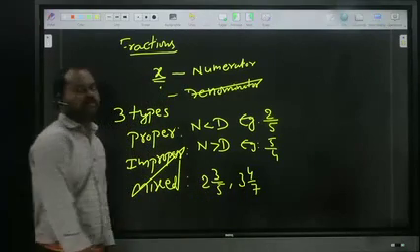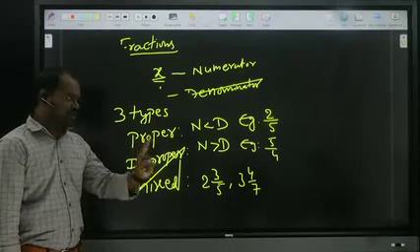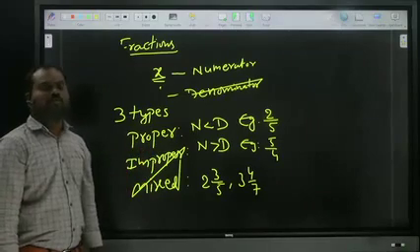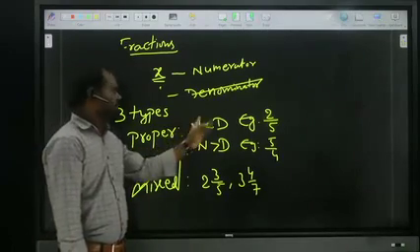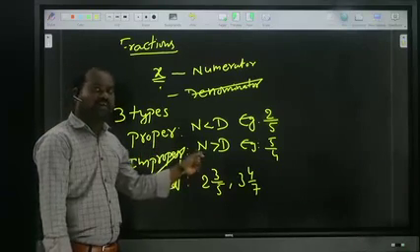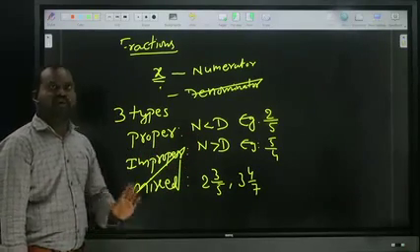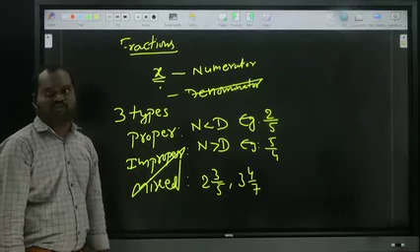These are the three types of fractions, right? Is it clear? So three types. What are the three types? Proper, improper, and mixed. Proper means the numerator should be less than the denominator. Improper means the numerator should be greater than the denominator. Mixed means, what I said, a combination of a whole number and a proper fraction, right?